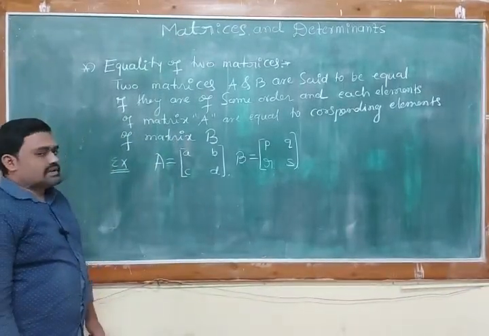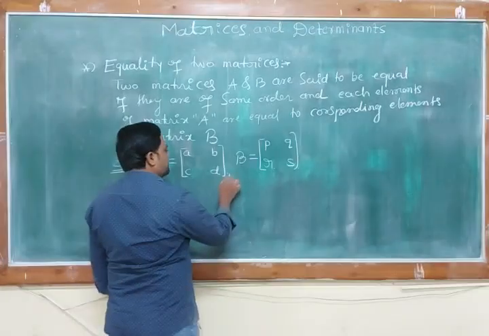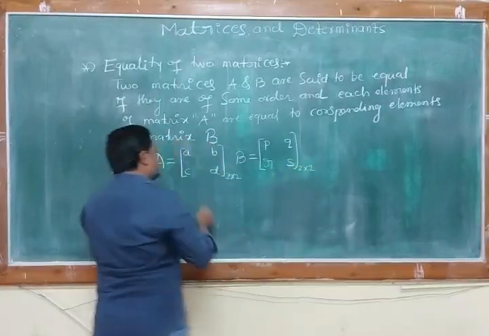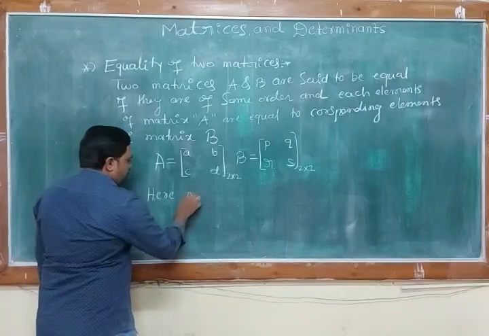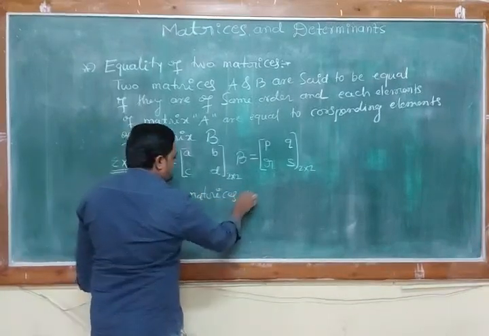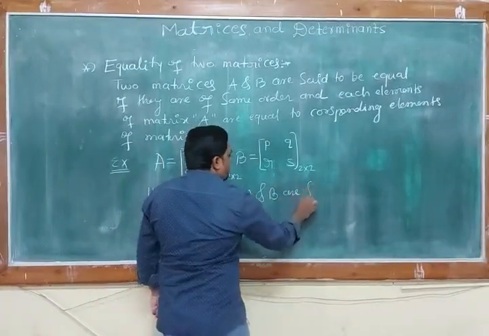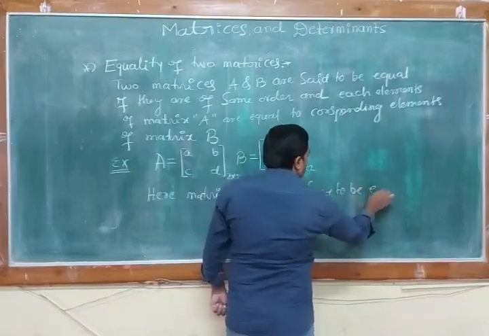A is a matrix of order 2 by 2, and B is also a matrix of order 2 by 2. Both matrices have the same order. Here matrices A and B are said to be equal.